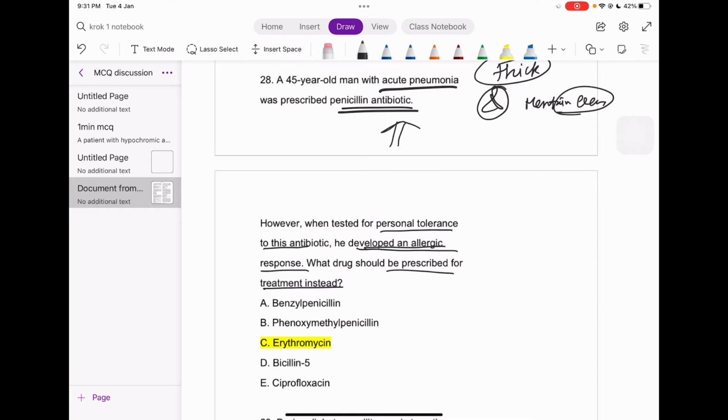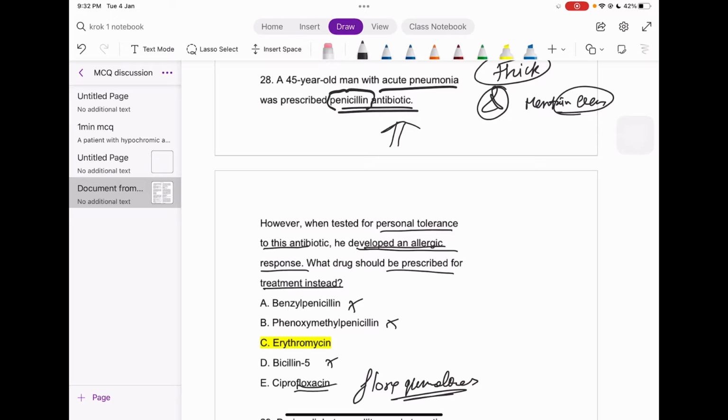So just remember, guys, if he is having a problem with penicillin, we must not give penicillin. That is it. No penicillin, no penicillin, no penicillin, right? Thereafter we are left with what? Ciprofloxacin, which is in the category of fluoroquinolones, right? Fluoroquinolones.